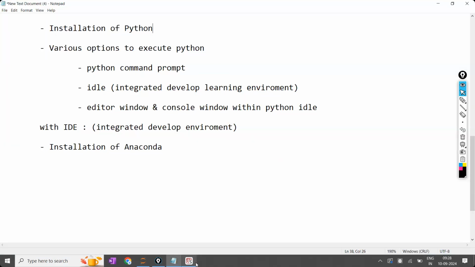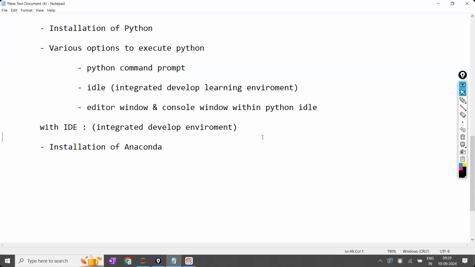Sir, for example, yesterday I already installed Python and today if I install Anaconda, is there any problem? Absolutely not a problem. In my laptop also both are installed. Yesterday I showed that one, and today I am showing Anaconda. So absolutely you can do both. The only thing is you have to install Python first.